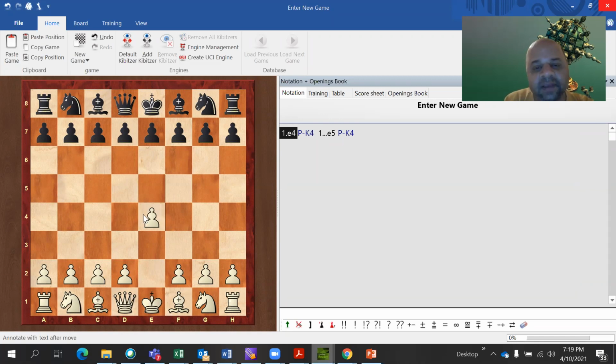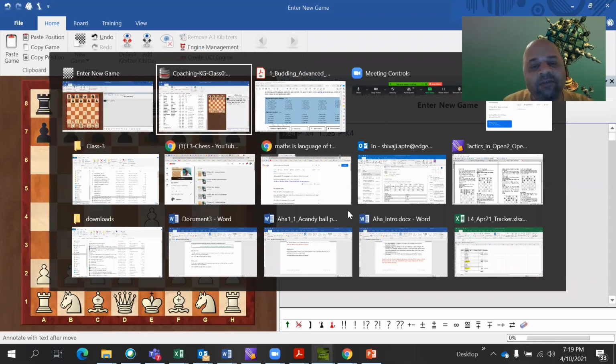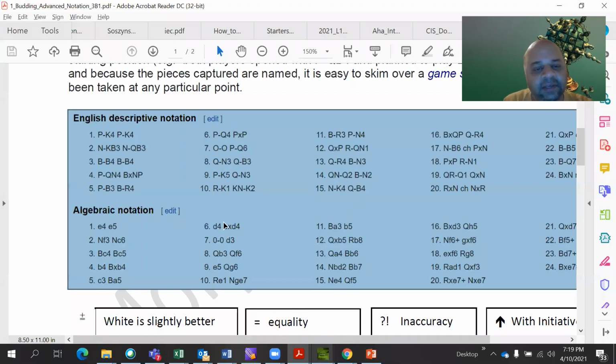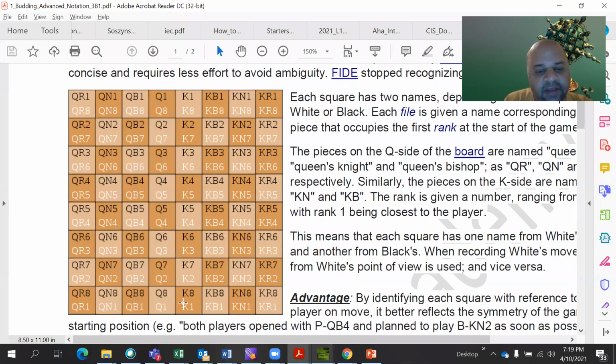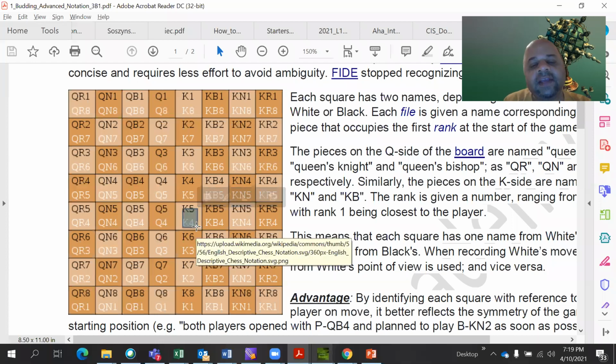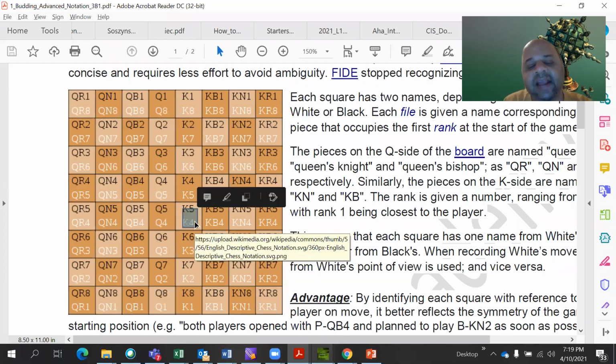E4 is in the algebraic notation, but in the descriptive notation it is K4. So this square is called K4. You have to write where the pawn is landing.